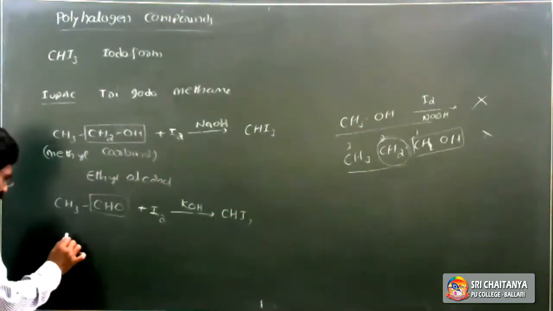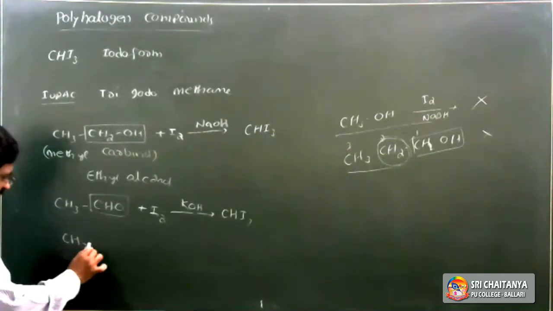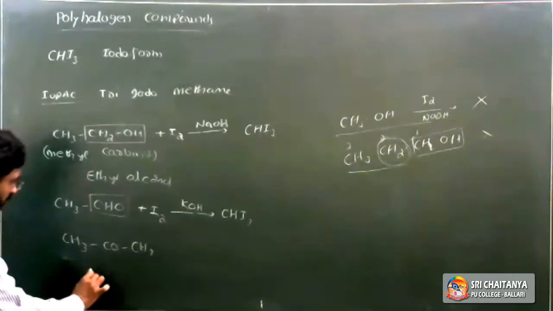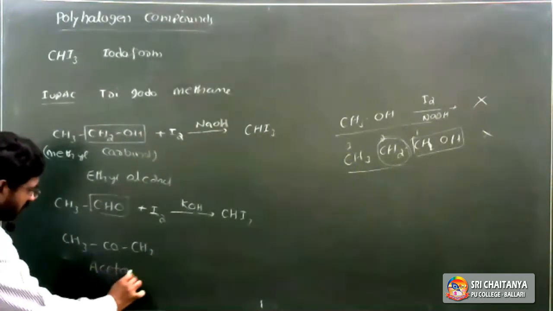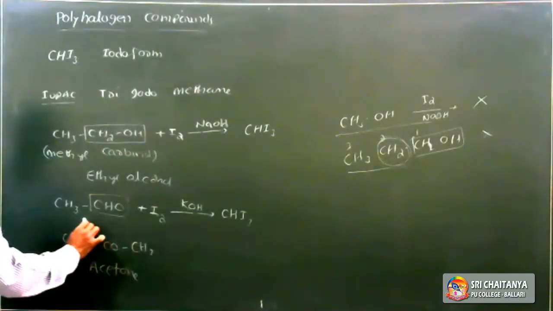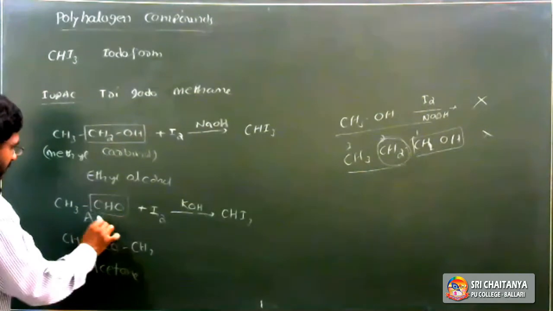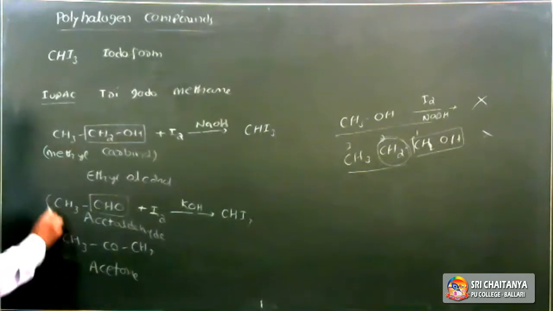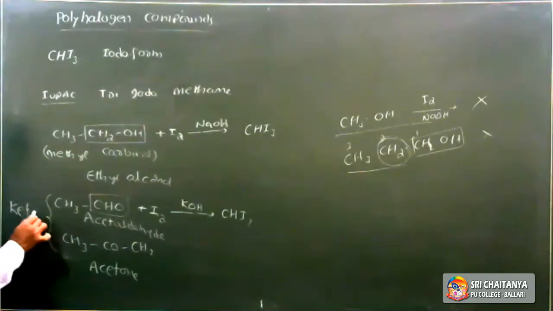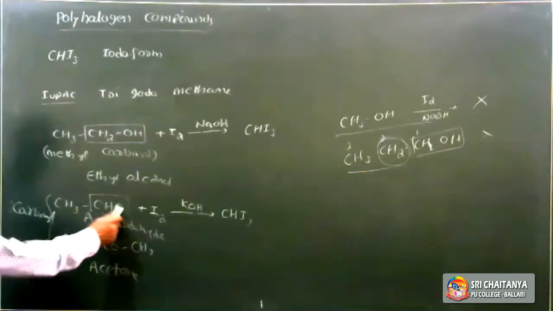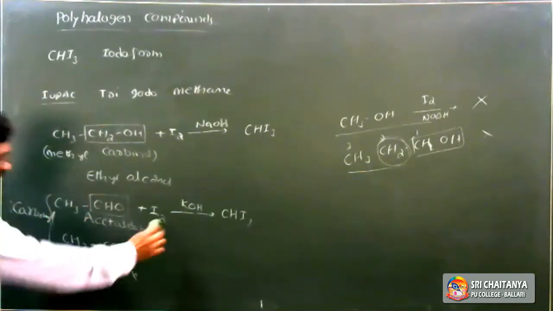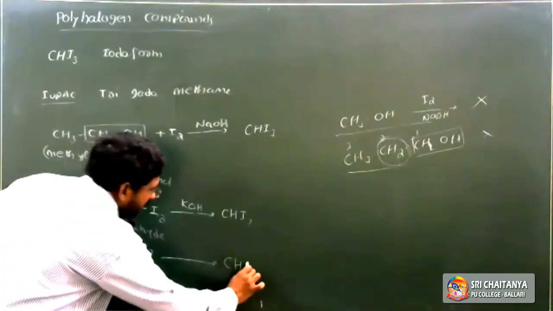Next, ketones. The simplest ketone is acetone, CH3COCH3. CH3CHO is acetaldehyde. Both aldehydes and ketones are called carbonyl compounds because they contain the carbonyl group. Acetaldehyde gives iodoform, and acetone also gives iodoform, CHI3.